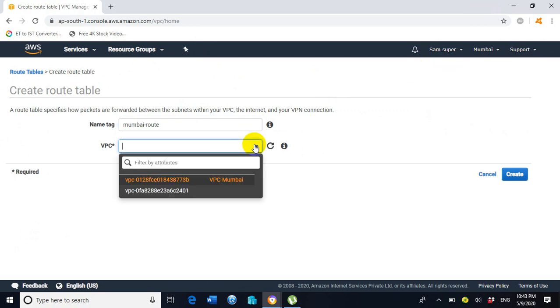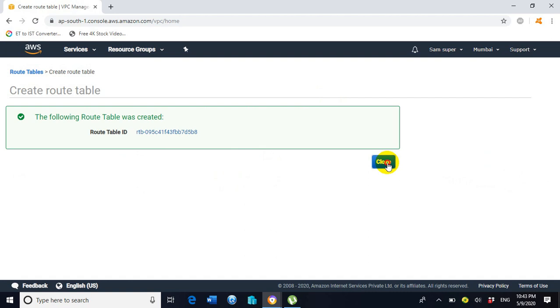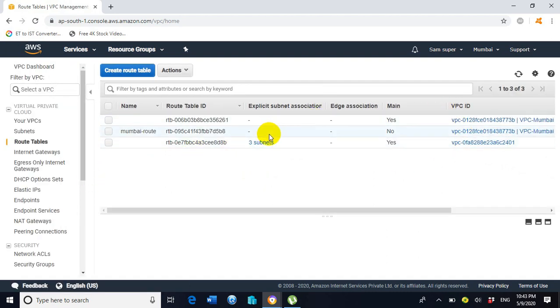Click on the VPC and select here the VPC Mumbai, which was created by us just now. Click on create. Close it. So we have created Mumbai route also, that is the routing table or the route table.